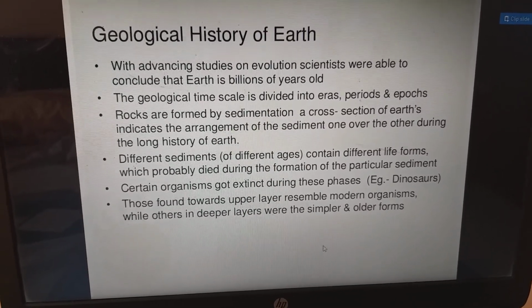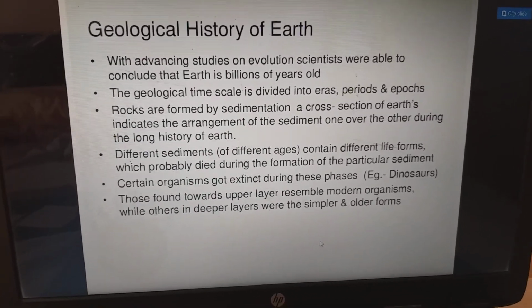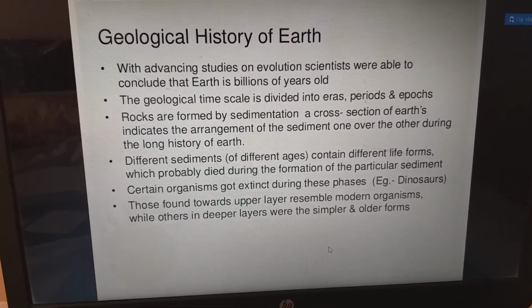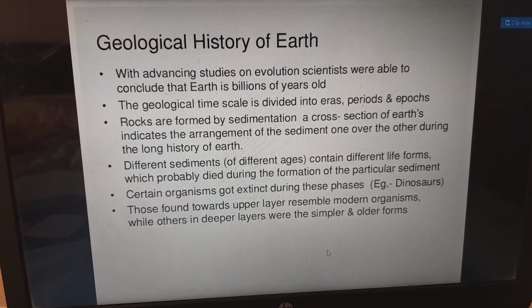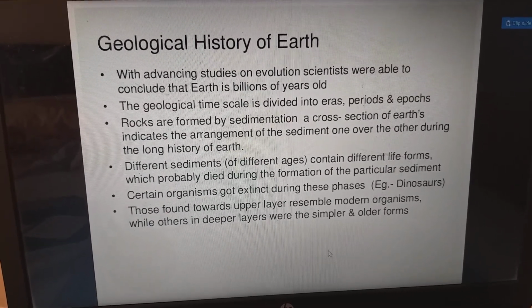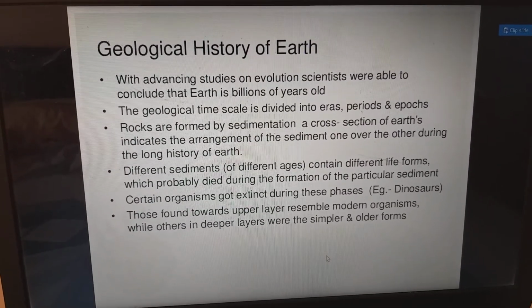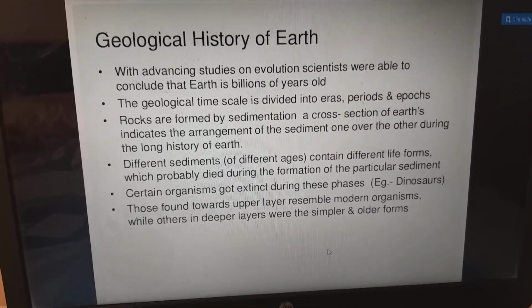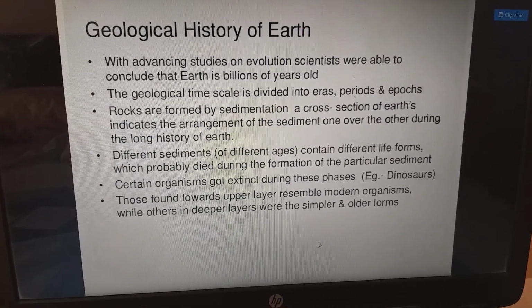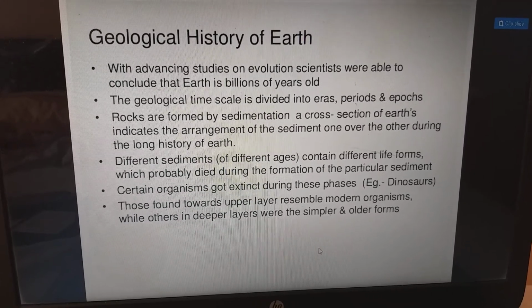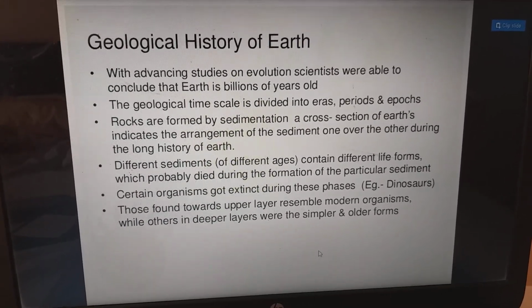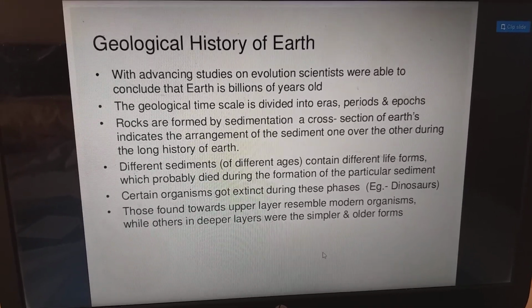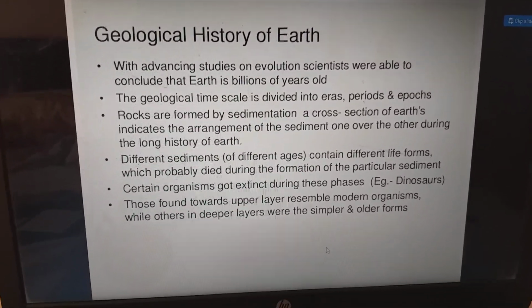For example, if rocks were formed, and later ice was formed, the cave people were no longer there when the ice age appeared. So with transformation of the geology, there was extinction of organisms and animals, and new life was created one after the other. Certain organisms existed during these phases. For example, dinosaurs. Those found towards the upper layer resemble the modern organisms, while those in the deeper layers were the simpler and older forms.